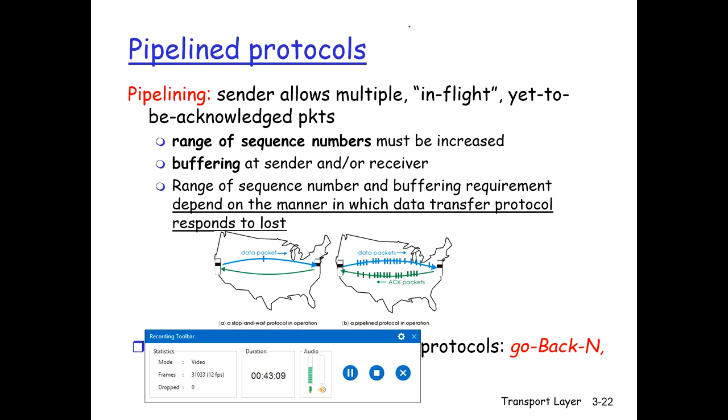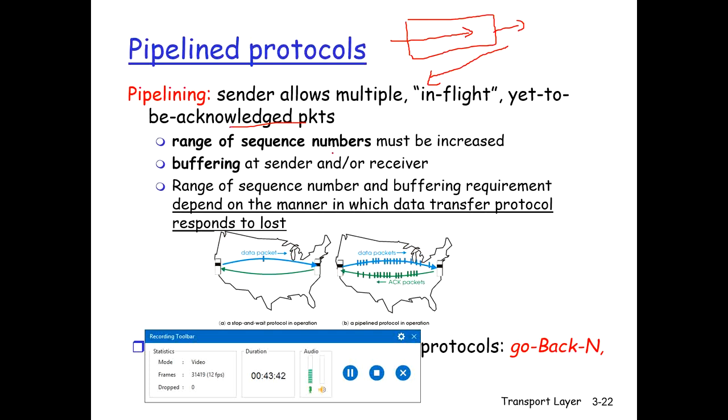So pipelining means we have designed a window. The window has a size, for example, 4 or 5. The sender can send 4 or 5 packets at a time. After all these 4 or 5 packets have been received by the receiver, and for all of them the acknowledgement has been received, then the next packets will be sent. So this is called pipelining. The sender allows multiple in-flight yet to be acknowledged packets, right? So 5 packets are sent, the first packet is not yet acknowledged, so it has sent multiple packets.